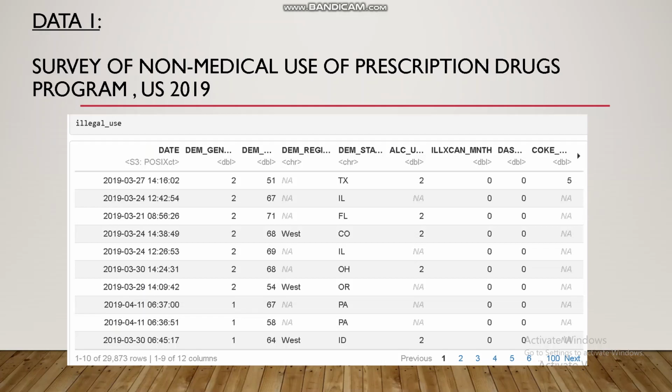The second resource that we used provided survey data on non-medical use of prescription drugs in the US in 2019. We wrangled the data and got interested in feature DUST-8. This one asked if a person was ever involved in any illegal activity related to drugs, like possession, manufacturing, or trading. Values are 1 if yes and 0 if no.